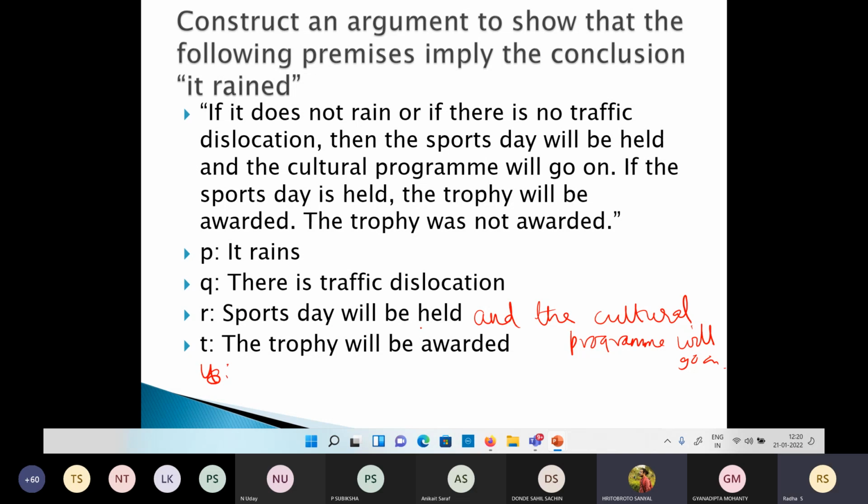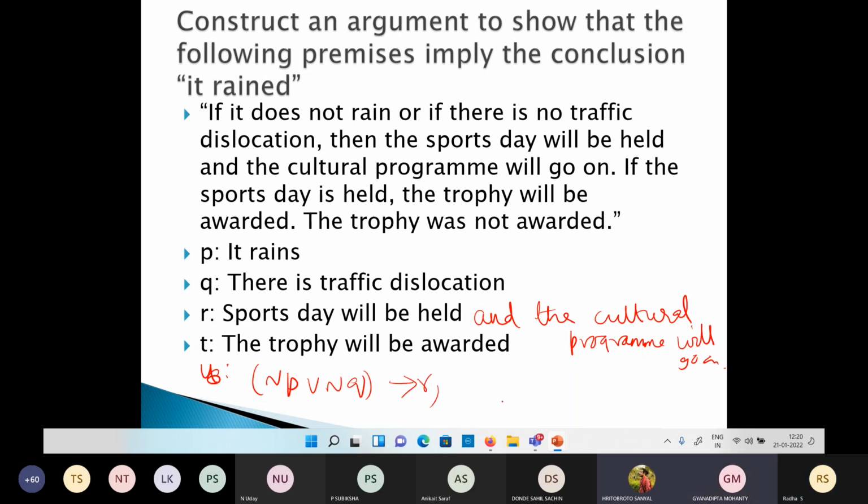R denotes sports day will be held and the cultural program will go on, because it should take simultaneously, right? So how to write the first statement using all these? Not P or not Q implies R. Okay, then the second statement.